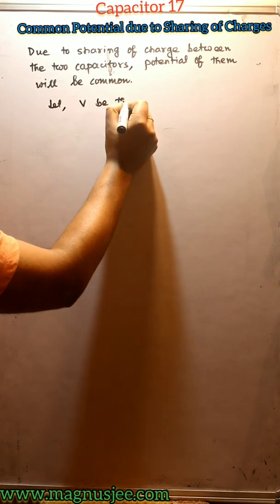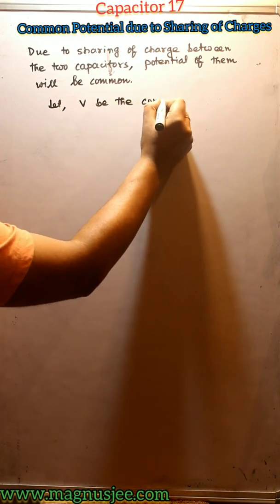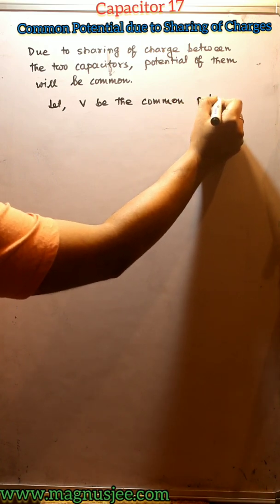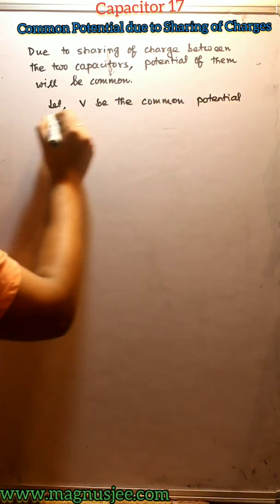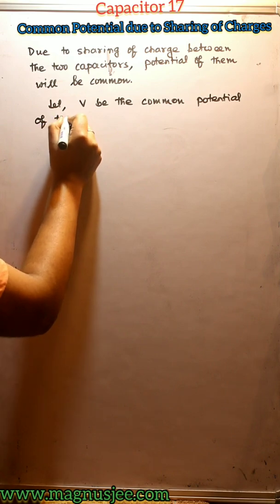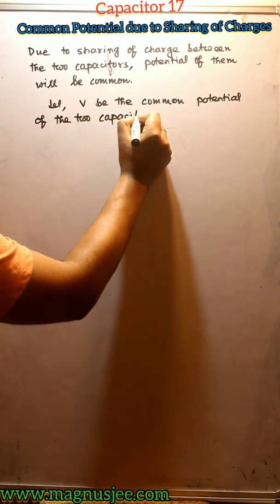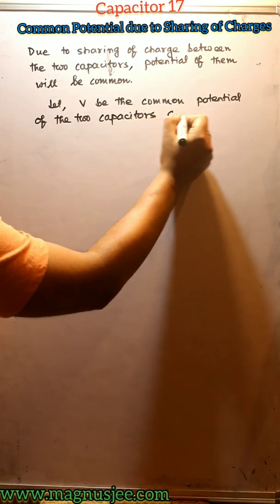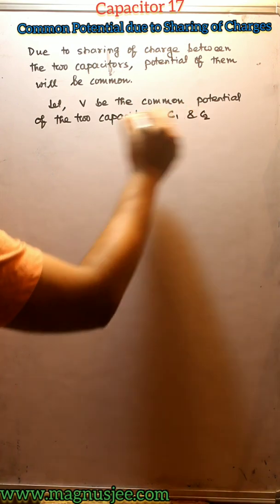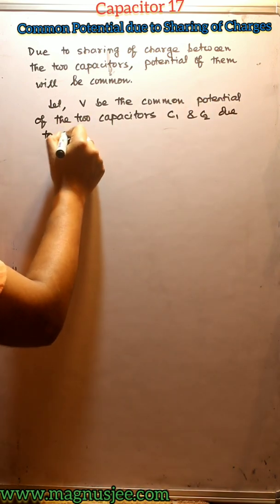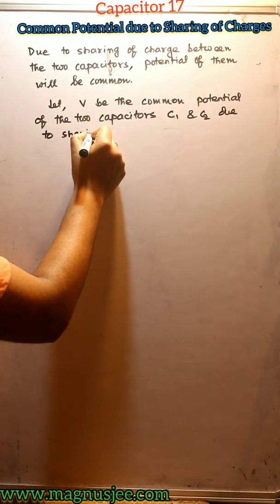Let V be the common potential of the two capacitors C1 and C2 due to sharing of charges.